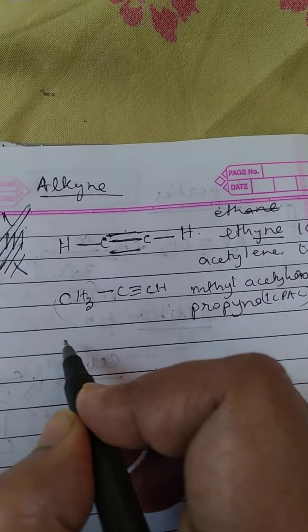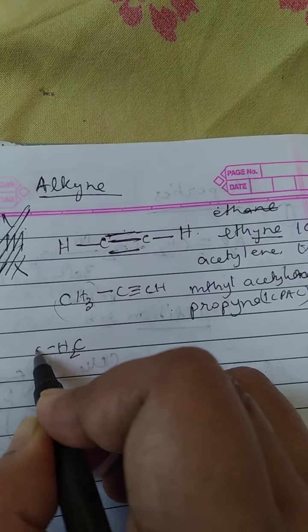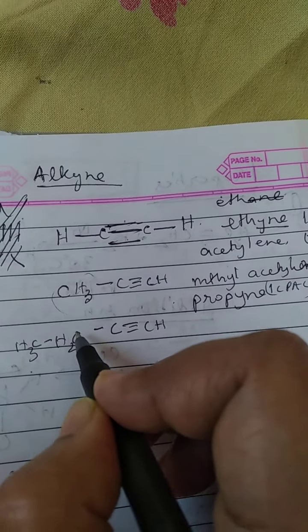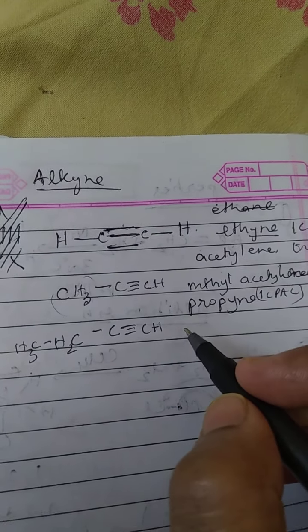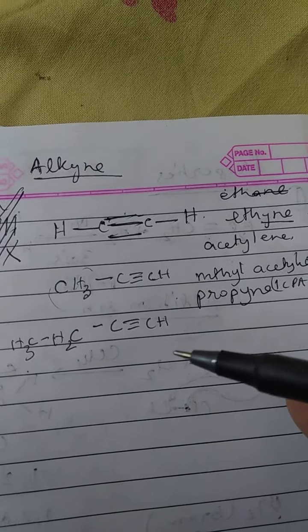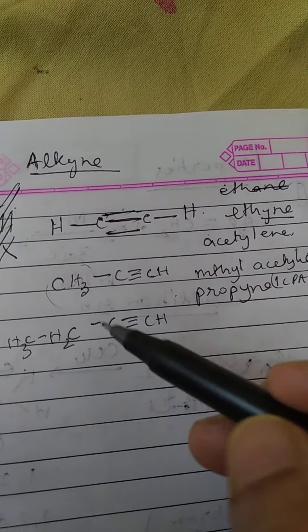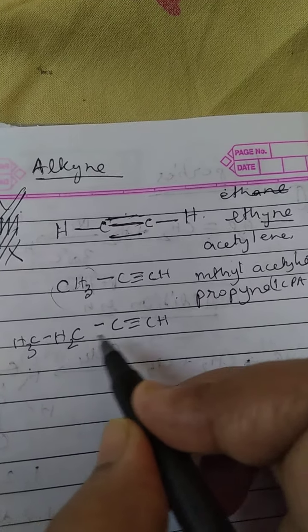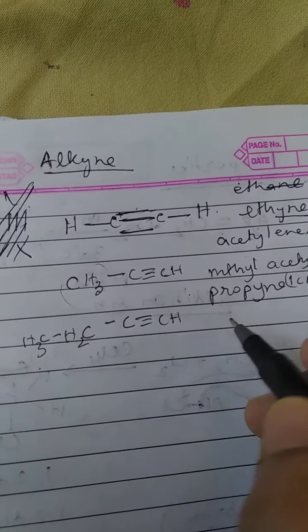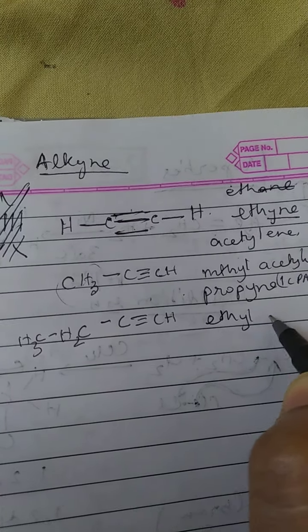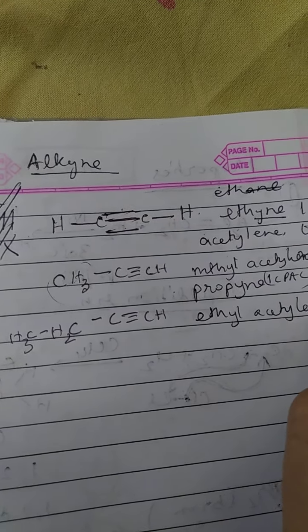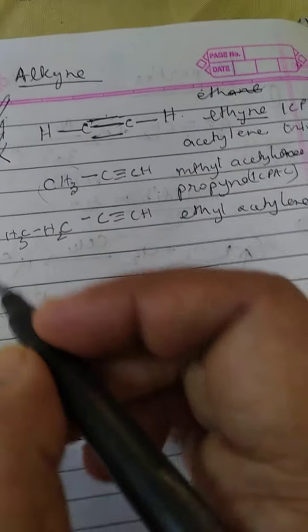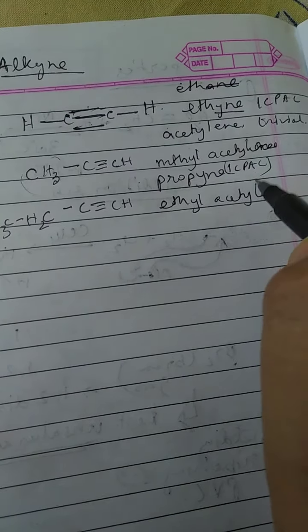Now next compound will be your CH2CH3, that is we are increasing the number of carbon atoms, so one CH2 group is added to it. I have told you that when we move from one compound to the next compound in the homologous series, down the series, each time one CH2 group is added. So here to this carbon we have added an ethyl group, so it will be named as ethyl acetylene. So this is how they are named, as acetylene derivative of alkyl in case of your trivial name, whereas